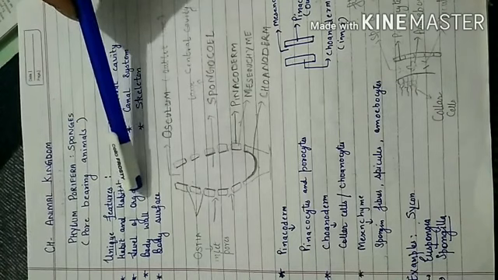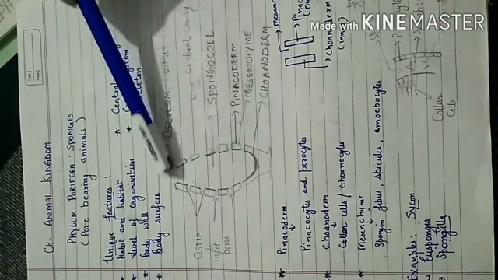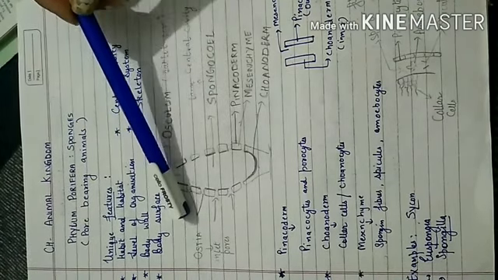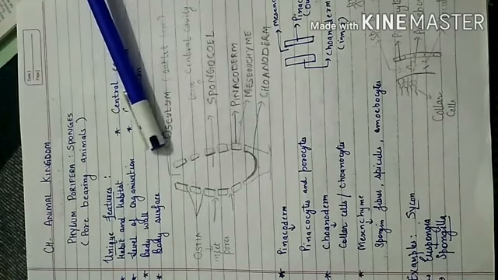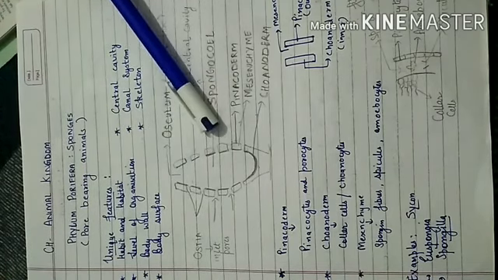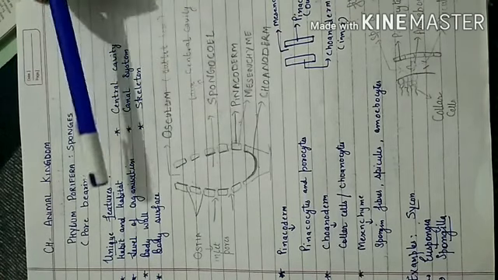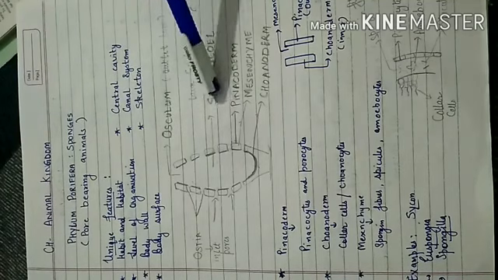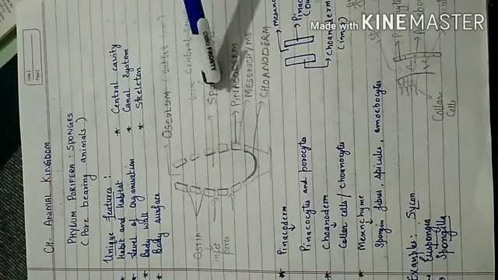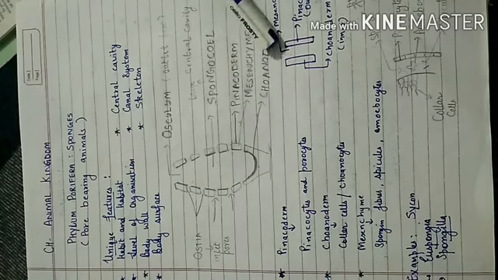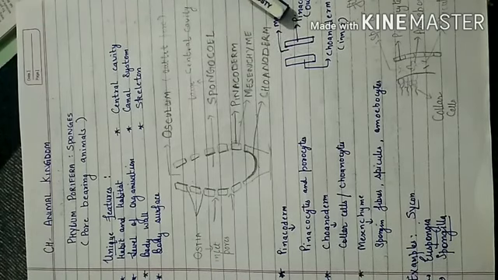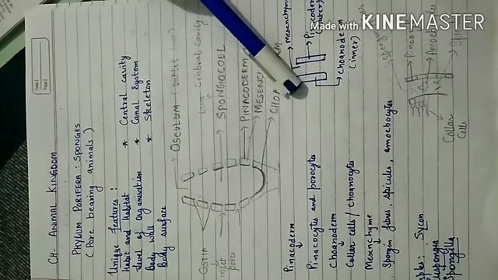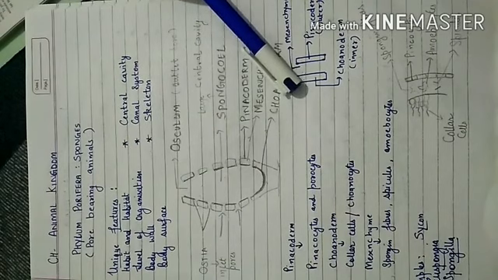Then is the body surface. Body surface means they have the pores, that is ostia, which we have studied, all over their body to withdraw the water inside. Then is the body wall. The body wall is the 7th point given in your book. Body wall consists of 2 layers. The first one is the outer layer, known as pinacoderm, and the innermost layer is known as choanoderm.